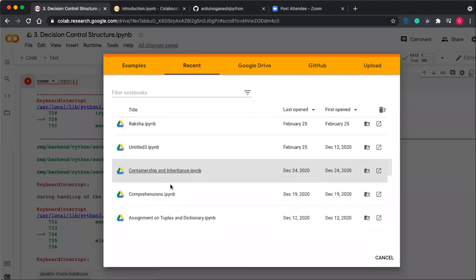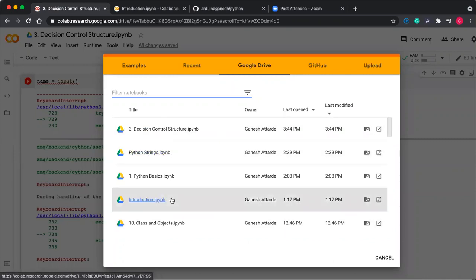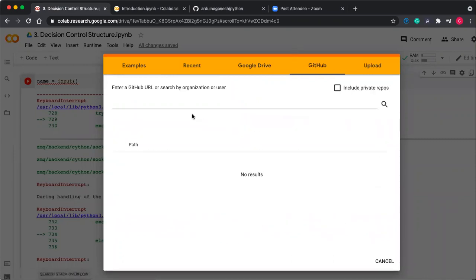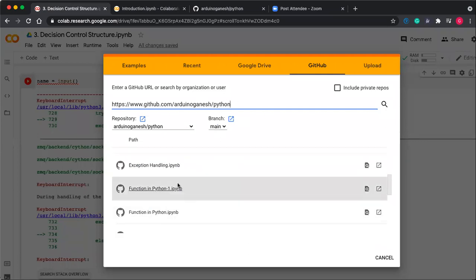Recent files you can get here. If your IPYNB files are stored in Google Drive, you can open them from here. Suppose GitHub is there, for example, if you want to open some repository, so my repository is there, https://www.github.com/ArduinoGanesh/python. Just look for this repository and you get this.